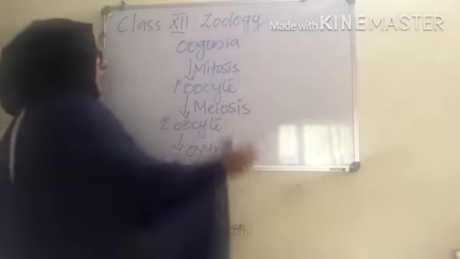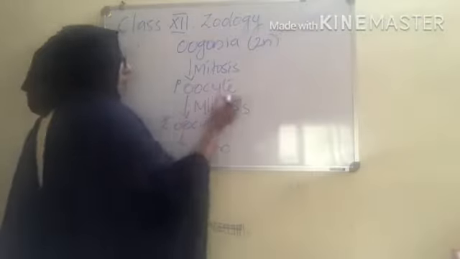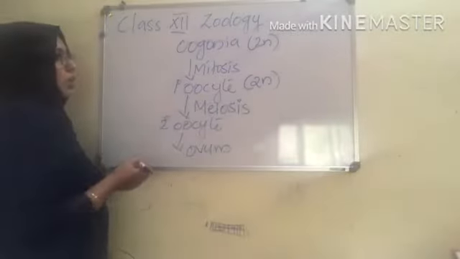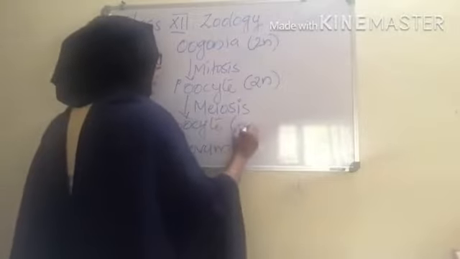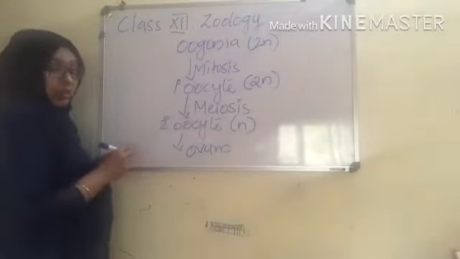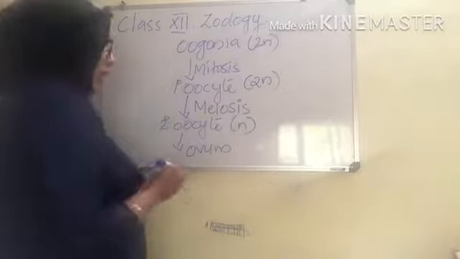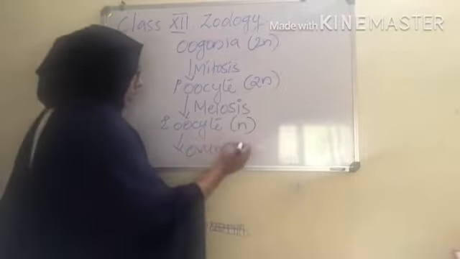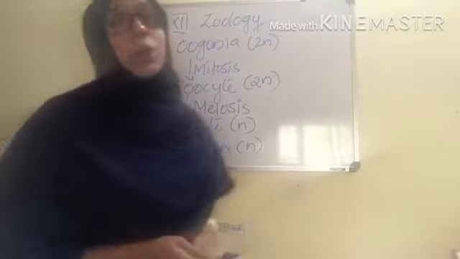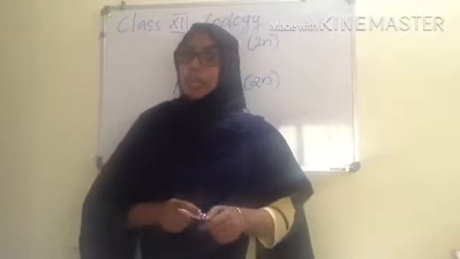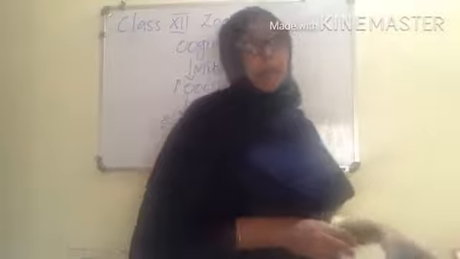Okay, so what is the ploidy of oogonia? It would be 2n, as mitosis had happened. The ploidy of the primary oocyte is again 2n. This will undergo meiotic division, which causes the reduction of chromosomes into haploid, and that is retained in the ovum. So I hope it's clear to you how the ploidy is maintained.